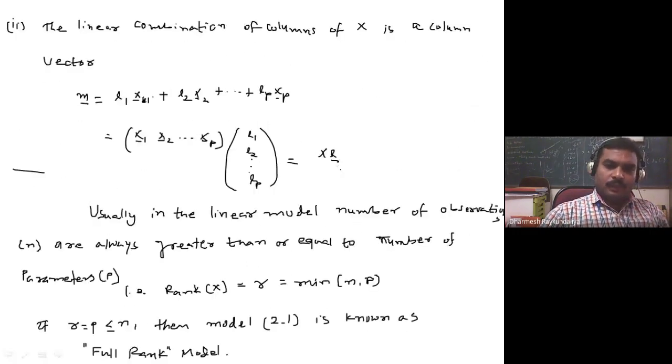So if somebody asks what you mean by the full rank model, you have to define the general linear model y is equal to x beta plus epsilon, where y is observed, x is of order n cross p, beta is a vector of unknown parameters, and epsilon is a vector of random variables of unknown quantity whose mean is 0 and variance is sigma squared I n. If the rank of X is equal to r is equal to p, which is less than or equal to n, then the model defined is known as a full rank model.